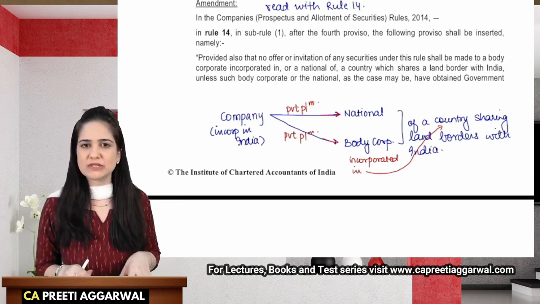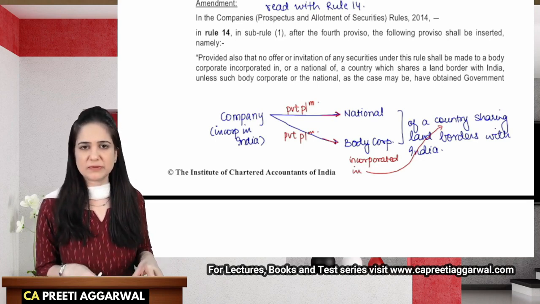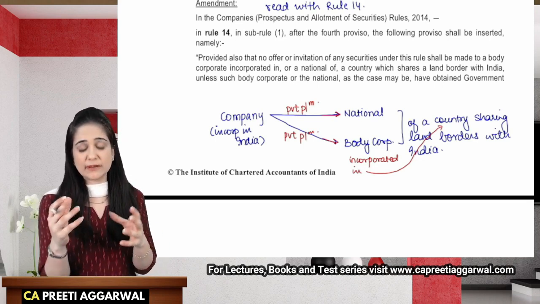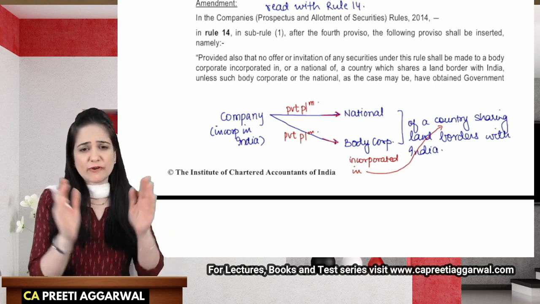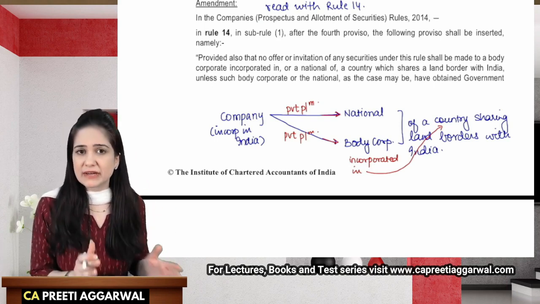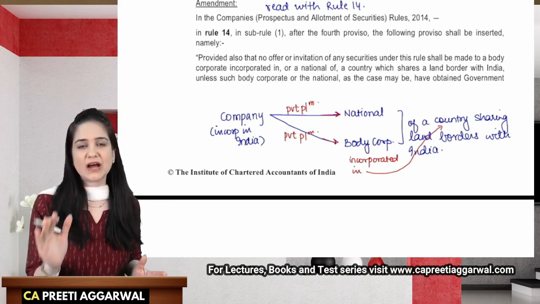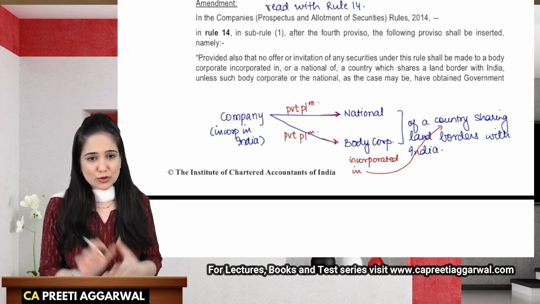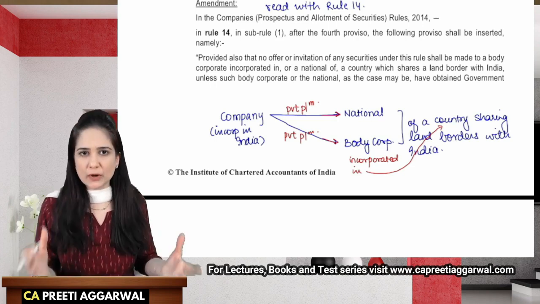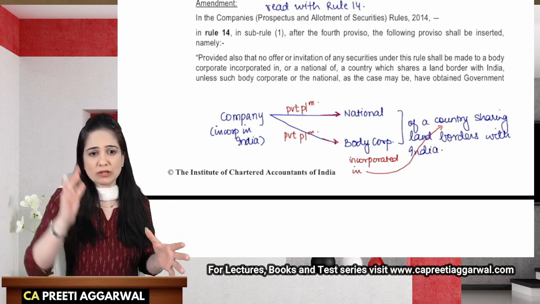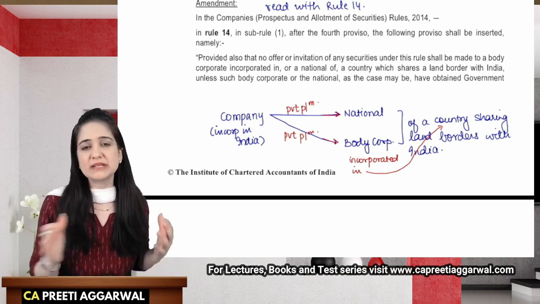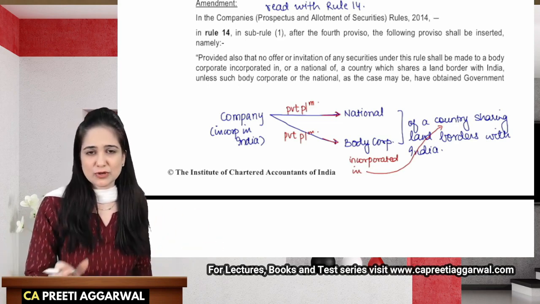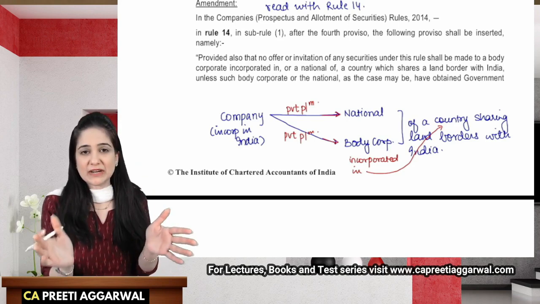Basically, this provision was introduced to stop investments from China, because if you notice, students, out of the 490 foreign citizens registered as directors in India, 30% are Chinese nationals. So we wanted to improve security and keep a check on the Chinese influence and also the influence of these neighboring countries in India, but basically China. So we couldn't just target one country, right?